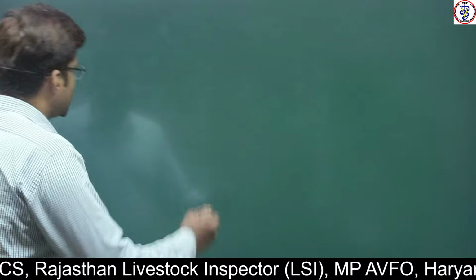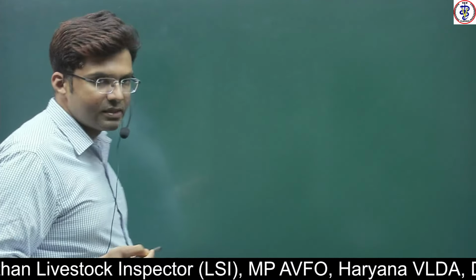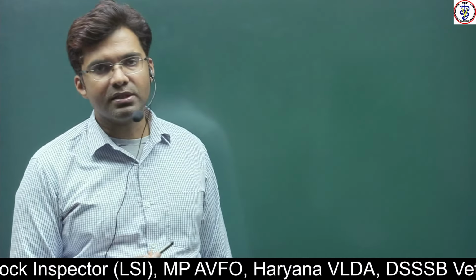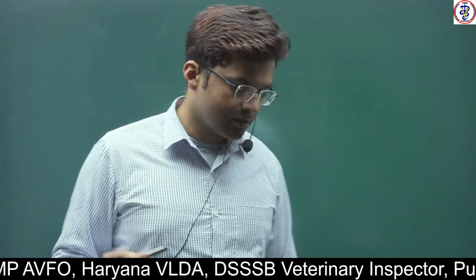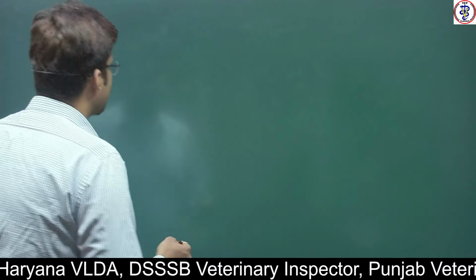So let us see now how these hormones act. What are the different mechanisms by which these hormones act?